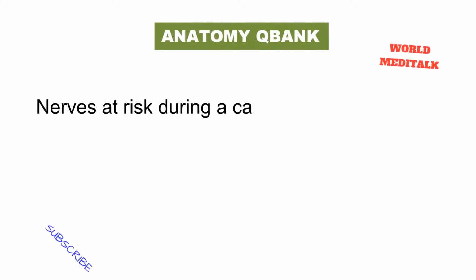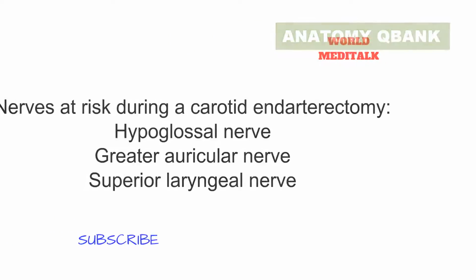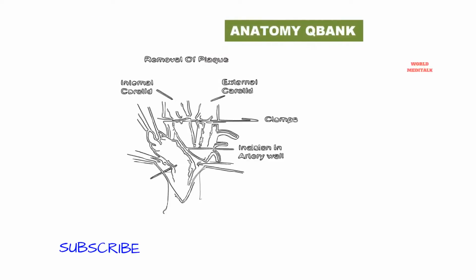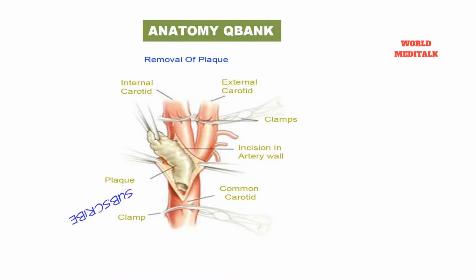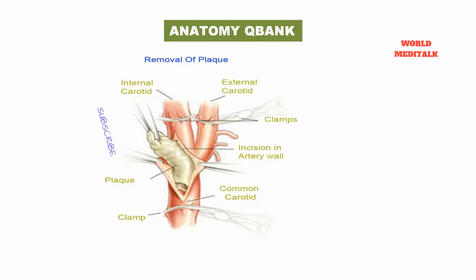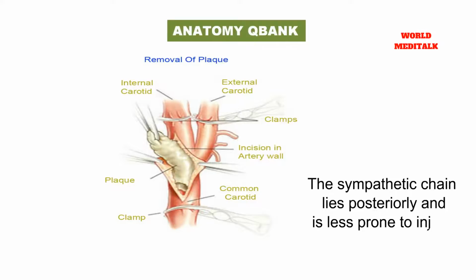Nerves at risk during a carotid endarterectomy are the hypoglossal nerve, greater auricular nerve, and superior laryngeal nerve. During a carotid endarterectomy, the sternocleidomastoid muscle is dissected with ligation of the common facial vein, and then the internal jugular is dissected, exposing the common and internal carotid arteries. The nerves at risk during the operation include the hypoglossal nerve, greater auricular nerve, and superior laryngeal nerve. The sympathetic chain lies posteriorly and is less prone to injury during this procedure.